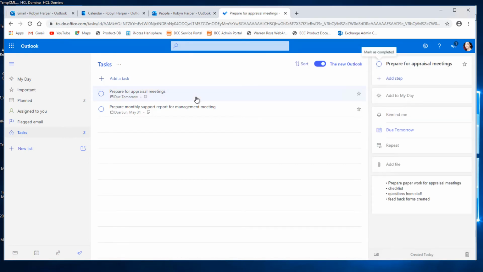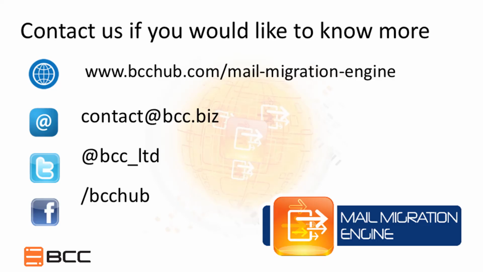So there you go, mail migration between on-premise Exchange and Office 365 without any drama. Fast, reliable, and secure.